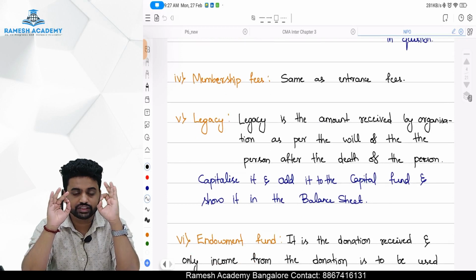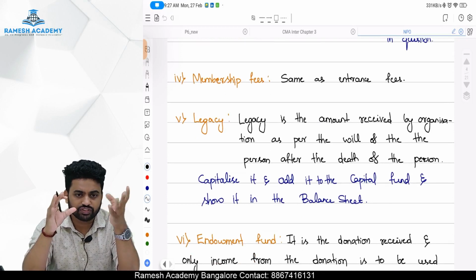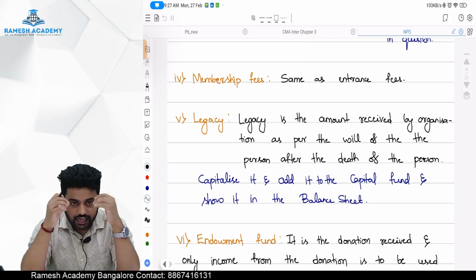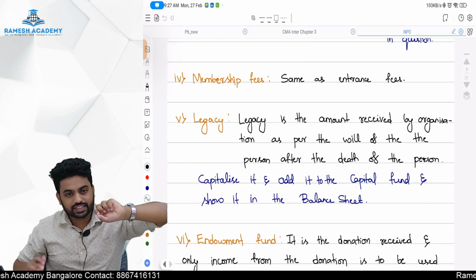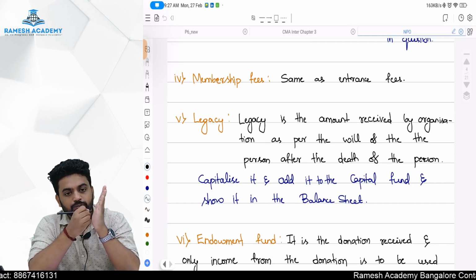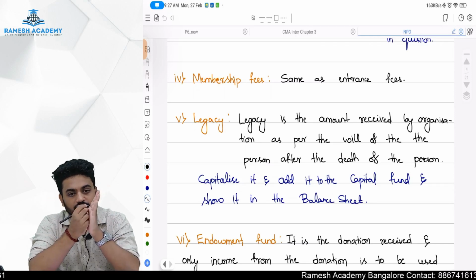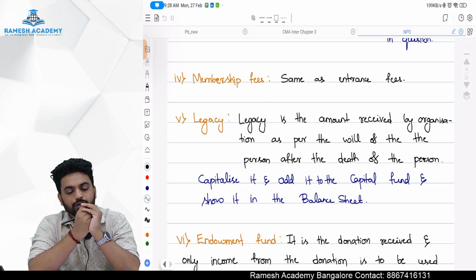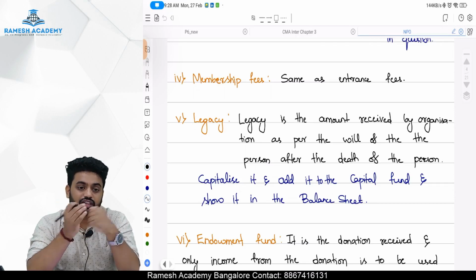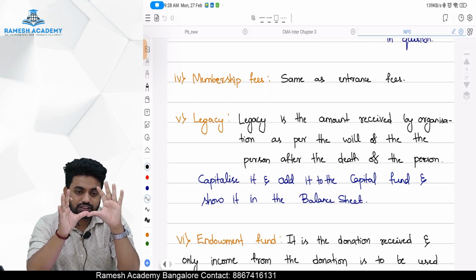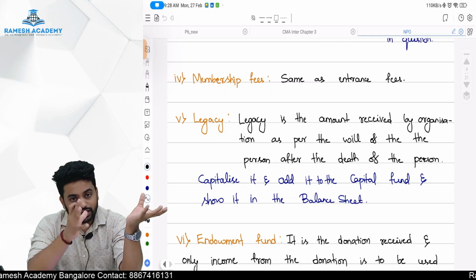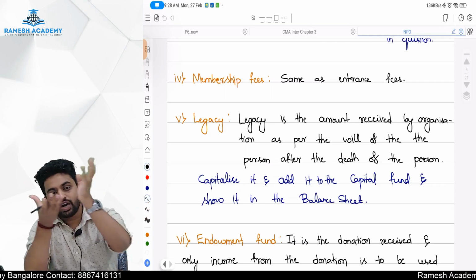Next is membership fees. Membership fees is the same as admission fees and the treatment is also the same. Next one is legacy. Legacy is where a donor says in his will, after my death, so much of my asset will go to this particular organization. Once the donor dies, the asset which he wrote in his will comes to the organization.